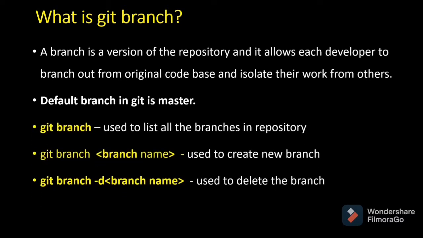Now let's see some commands for Git branch. If you give git branch, it will list all the branches in the repository. Then git branch followed by a branch name will create a new branch. And git branch -d followed by a branch name is used for deleting the branch.